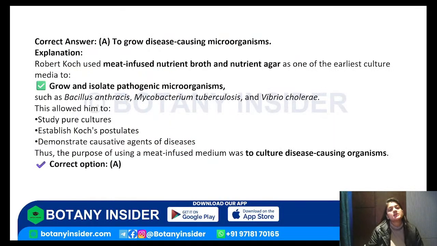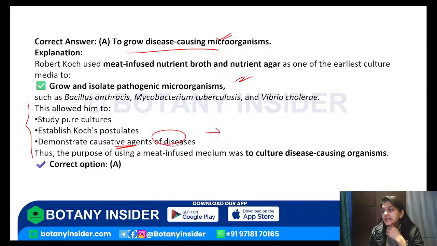The answer for this is to grow the disease causing microorganisms, right? So he used it in one of the earliest cultures in order to grow and isolate the pathogenic microorganisms. This helped him to study the pure cultures, to establish the postulates that he put forward, and to also demonstrate the causative agents of the disease. So the answer is option number 1.